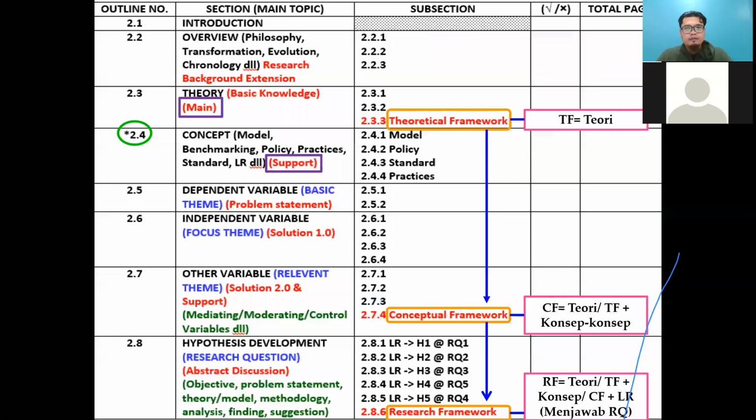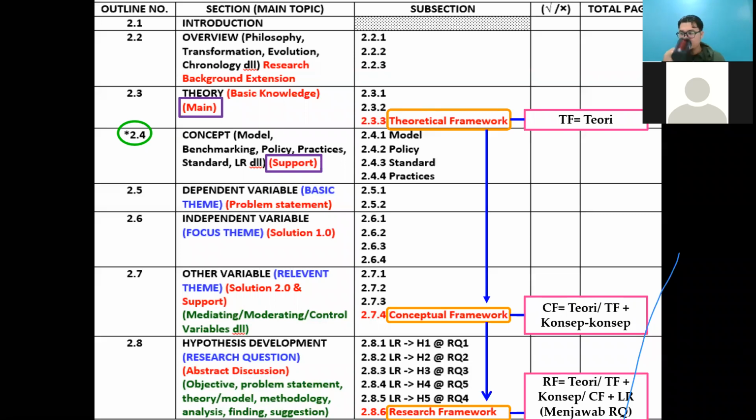So we have covered the literature review. I open for questions. If you have questions on this matter of literature review, it is quite tough. And tonight, our material discussed what is literature review, what is a theory and theoretical framework, what is a concept and conceptual framework, how to represent your research framework after you finish everything in your literature review, and what you need to understand about the research gap from your literature review. This is to make sure you have a good problem statement in chapter 1 after you finish your literature review. Okay, any questions? I open questions if you want to ask.